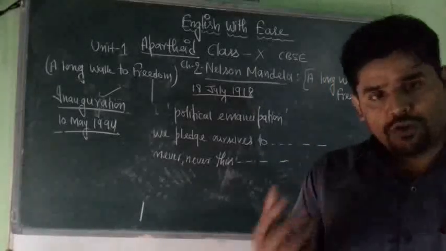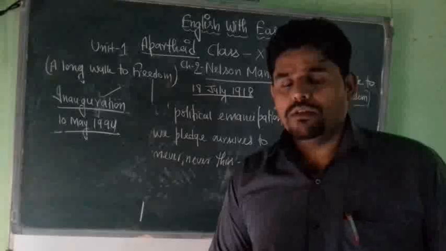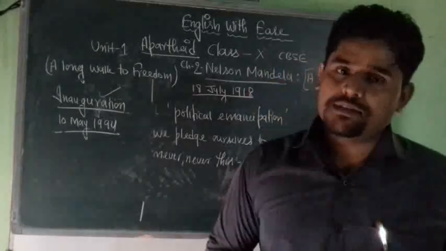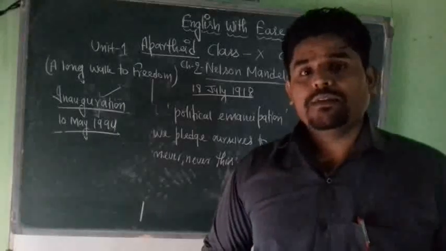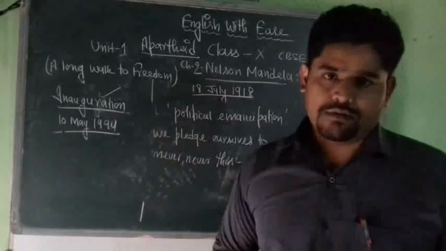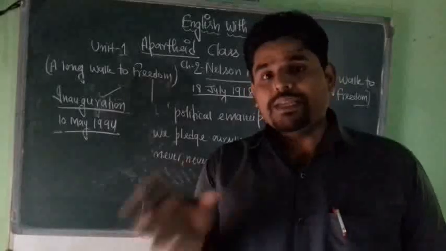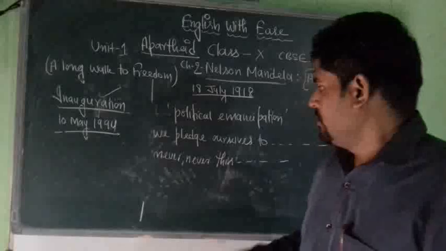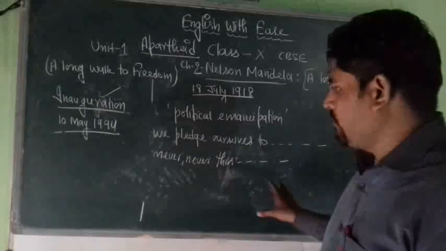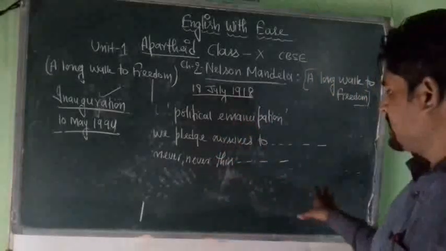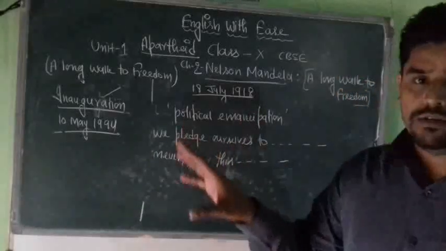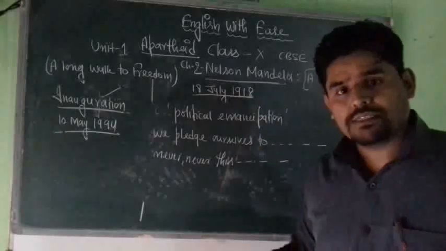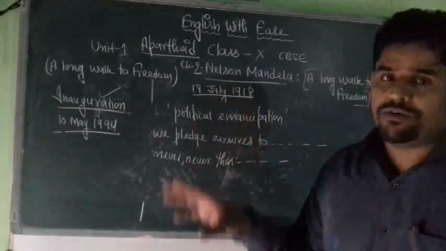And I have not mentioned a few people. There is Thabo Mbeki, who was sworn in as the first deputy president. Later on there were others. You can read about them in the paragraphs in the text. Students, there were a few vocabulary words which I have erased from the board now, but they would be available. So you have to write the meanings and you have to memorize them.